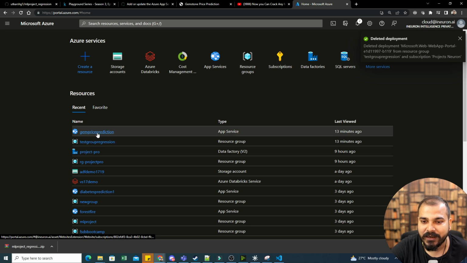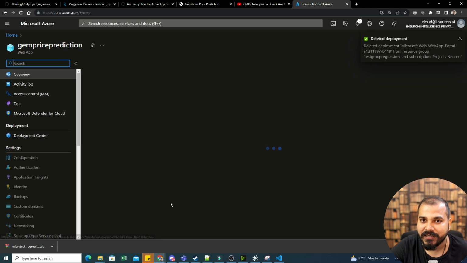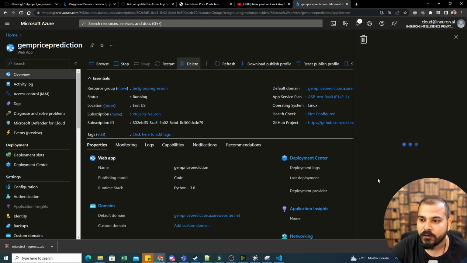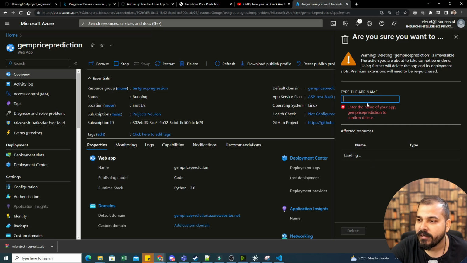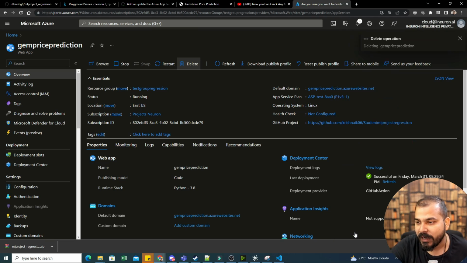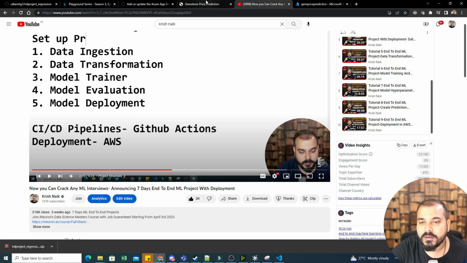So it has got deleted. Now what I'll do is that I will also delete this, okay? So let me do one thing, and here this is delete, okay? So I'm just going to click on delete, and I have to just type the app name, that is Gem price prediction. You need to do this, otherwise you don't know what will happen, but automatically the money will get deducted because you may require a credit card over here. But just to show you how the deployment is happening, I'm basically showing you this step, okay?